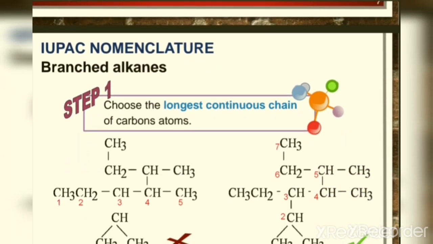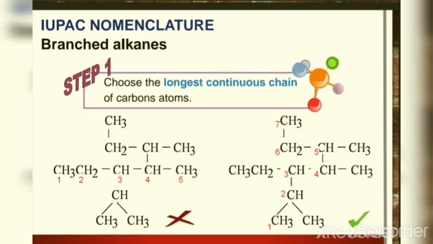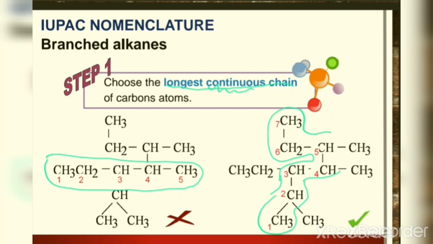This is for the more complex structure of alkanes, that is branched alkane. How do we name it? First, we choose the longest continuous chain. We have 2 structures here. For this structure, we simply choose the straight one. However, in order to choose the longest chain, we need to identify which way produces a continuous chain. Here, this chain is the longest continuous chain, consisting of 7 carbons. This is the first step. Now we have 7 carbons as the longest continuous chain.